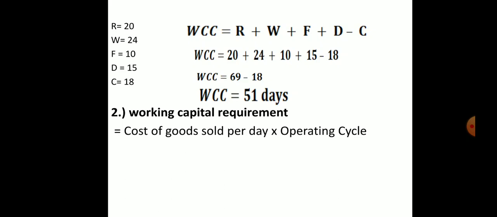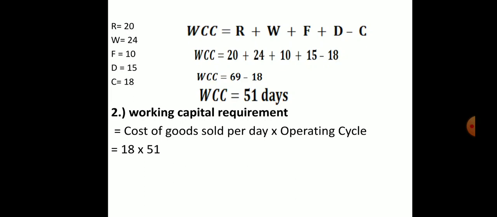So according to the question, we have to solve the problem. According to this, we have to calculate working capital according to the working capital cycle. So the formula for working capital requirement is cost of goods sold per day into operating cycle. In this problem they have given cost of goods sold per day as 18. So 18 lakhs they have given. So amount in lakhs they have given. Okay, 18 lakhs.